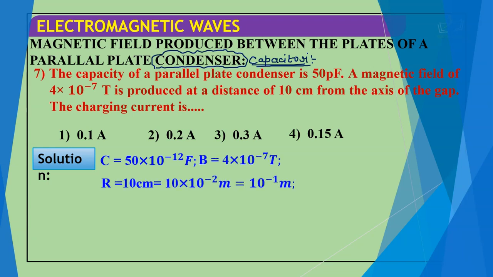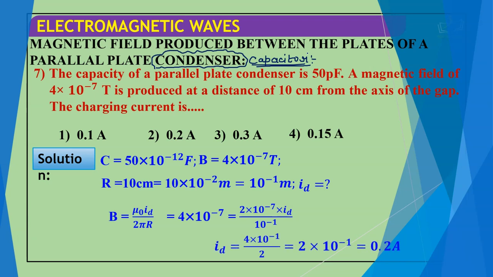The correct answer is... C is given, B is given, R is given. Now we just convert the values if they are given in sequential form, like picofarad is 10 to the power minus 12, centimeter is 10 to the power minus 2 meter. So we convert all these values and calculate the displacement current ID. We know that B is equal to mu naught ID by 2 pi R. We put in these values and get ID, which is 0.2 ampere.